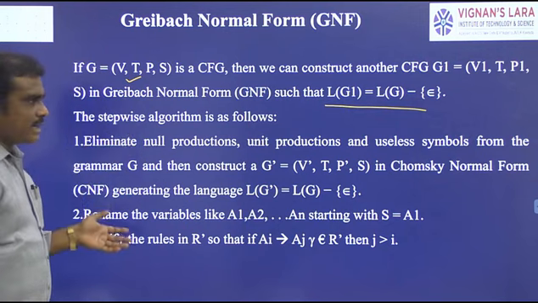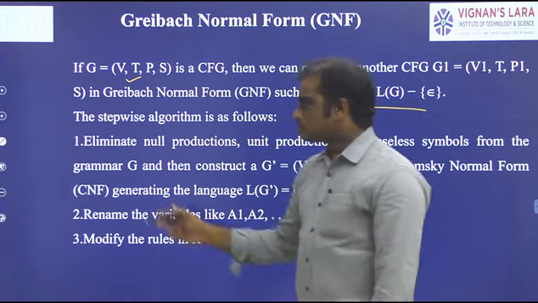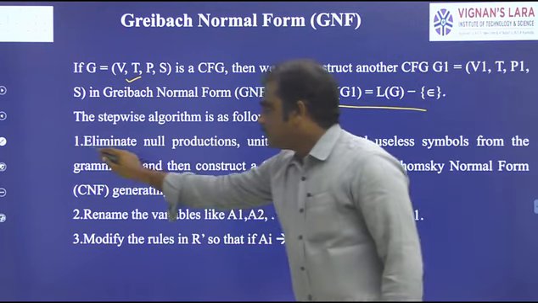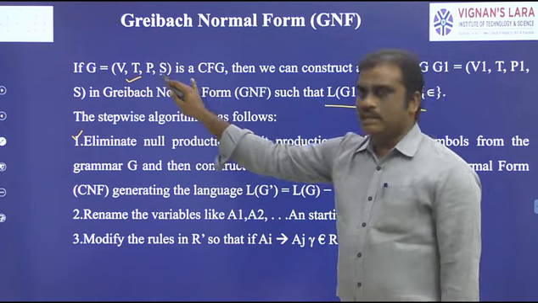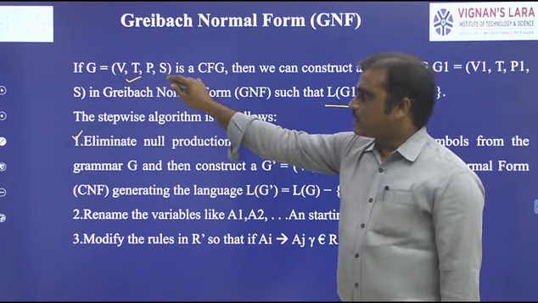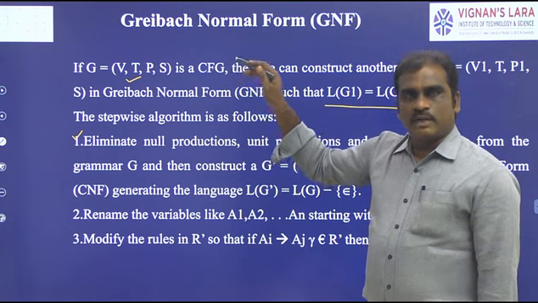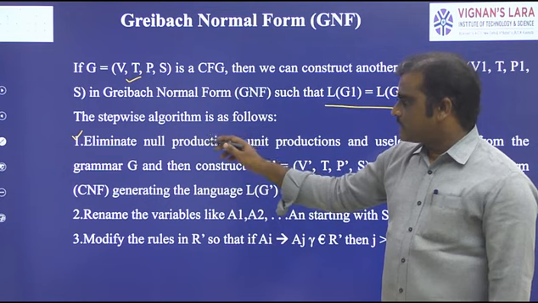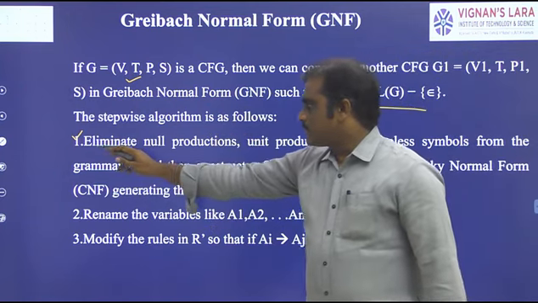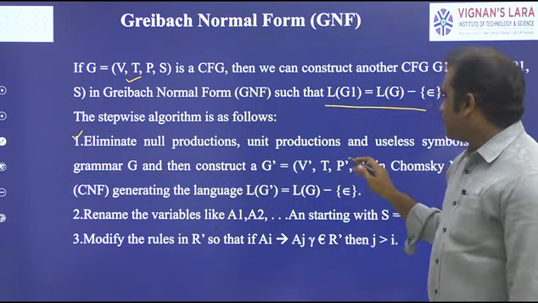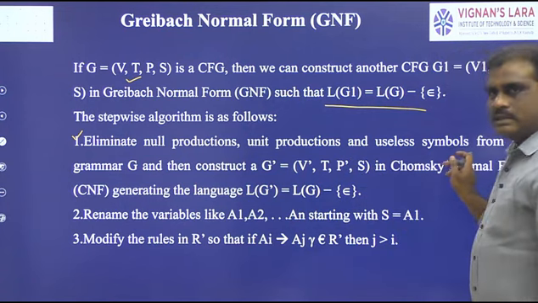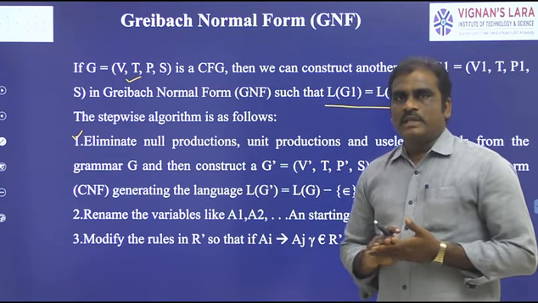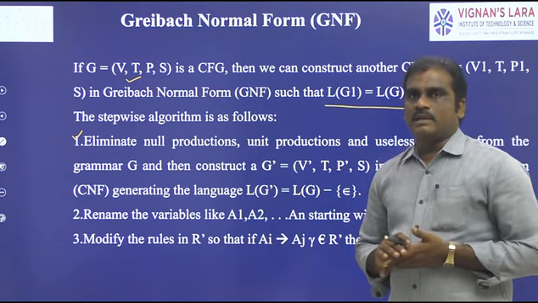And this is the algorithm, the stepwise algorithm. Here the input is a context-free grammar. Now we have to convert the context-free grammar into GNF, Greibach normal form. So this is the process. Step one, the first step is eliminate null productions, unit productions and useless symbols of the grammar. That means first we have to simplify the given context-free grammar.